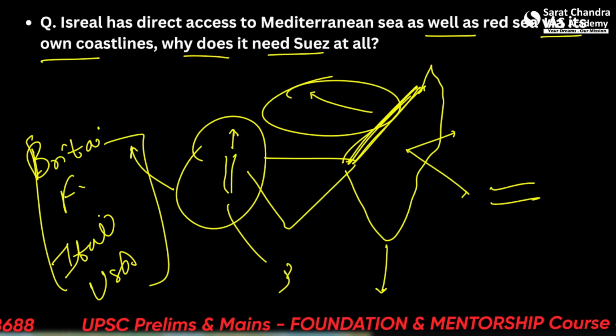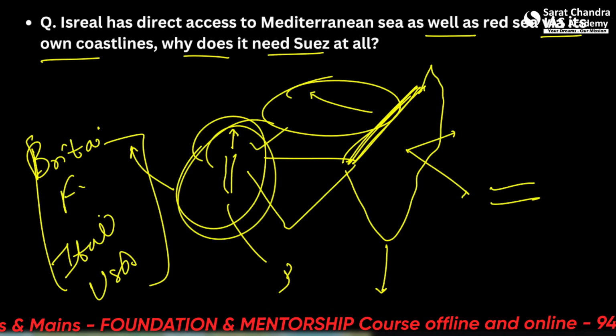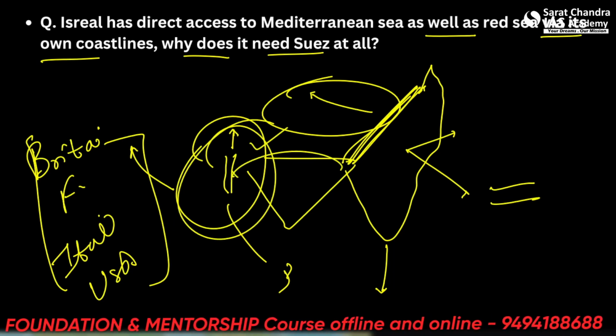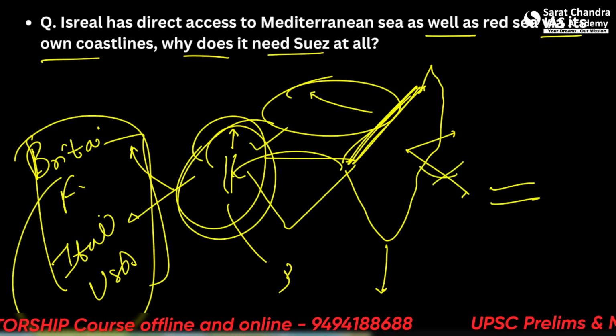So Israel had to act against the nationalization of the Suez Canal as well as the ban. That is why it invaded Egypt. So basically these countries invaded Egypt through Israel, nothing else.